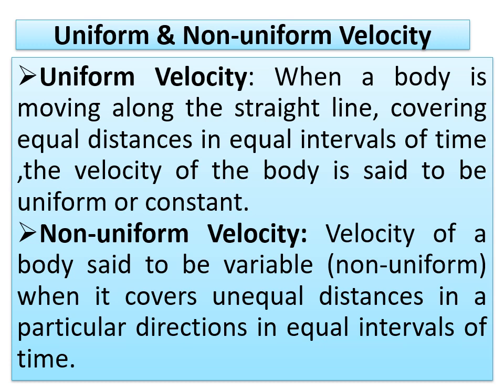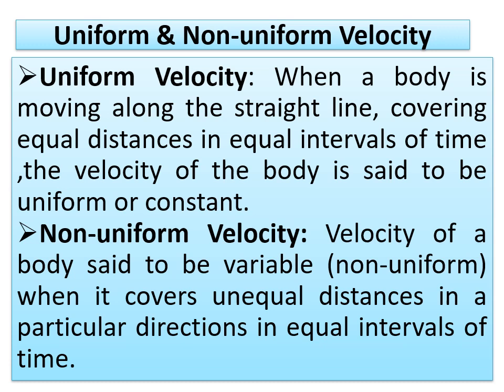When a body is moving along a straight line, meaning throughout the journey it follows the same path, let it be in the direction of east, west, south or whatever, covering equal distances in equal intervals of time, that means the motion should be uniform. Then the velocity of the body is said to be uniform or constant. I hope you have understood this.